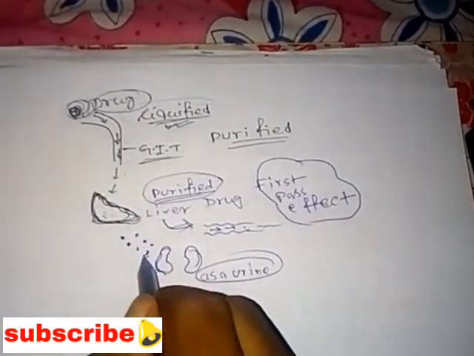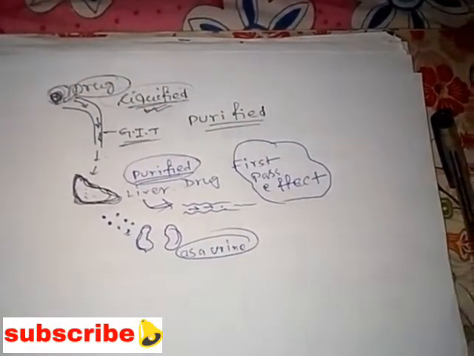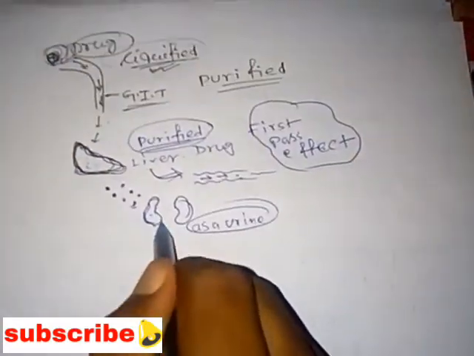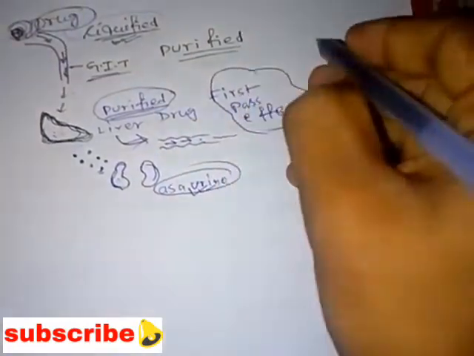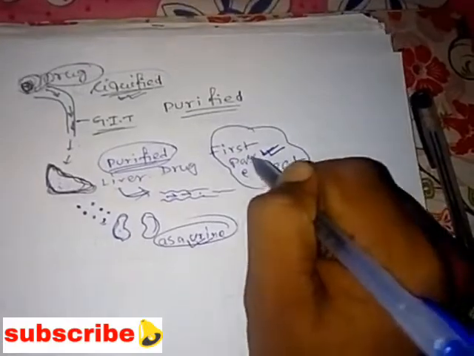That unusual part is excreted through our kidney as urine. That is called the first pass effect. Understood?